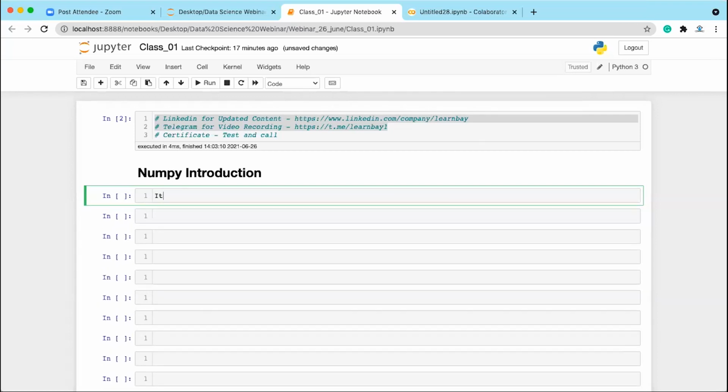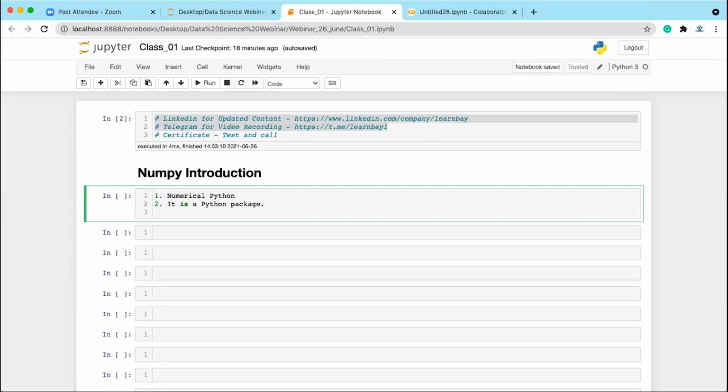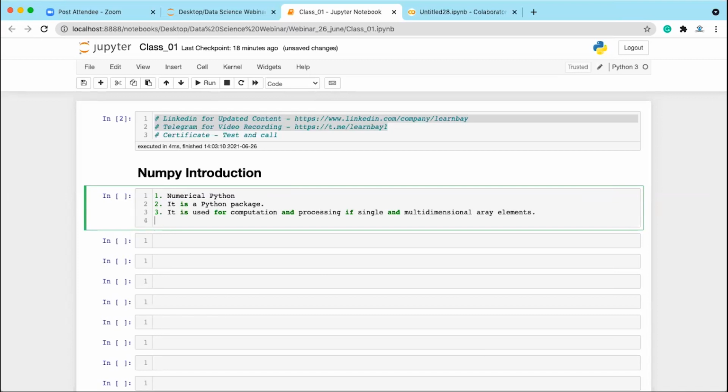Number two, it is a Python package. And number three, it is used for what purpose? It is used for computation and processing of single and multi-dimensional array elements. This is the important part. When I'm saying computation and processing of single and multi-dimensional array elements, why array?